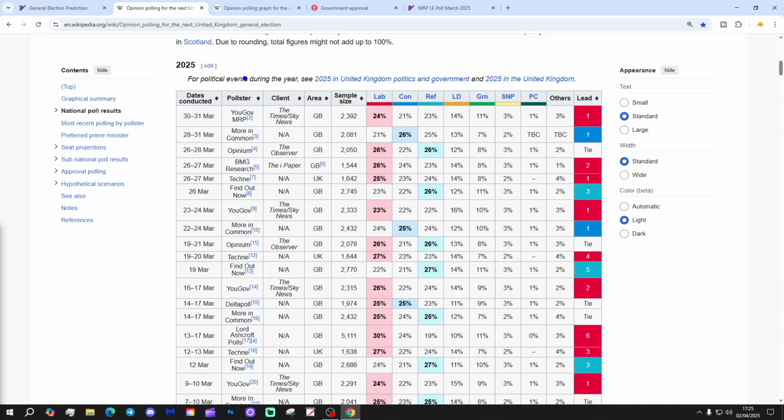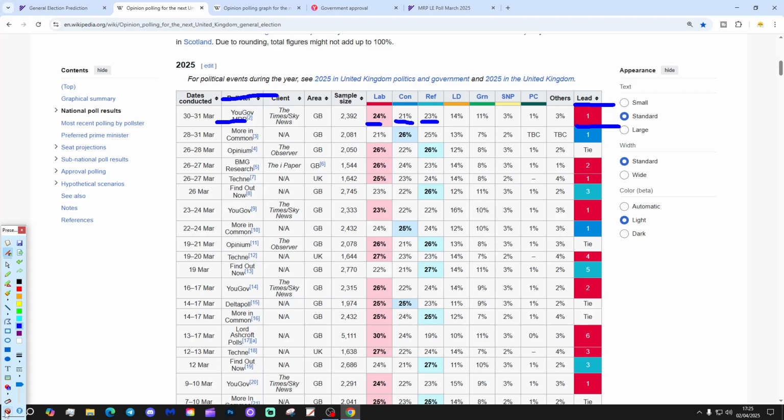Well, we've had a YouGov MRP poll just here as well. That's appeared recently, giving a 1% Labour lead: 24% Labour, 21% Conservatives, and 23% Reform. So that's a 1% Labour lead over Reform.